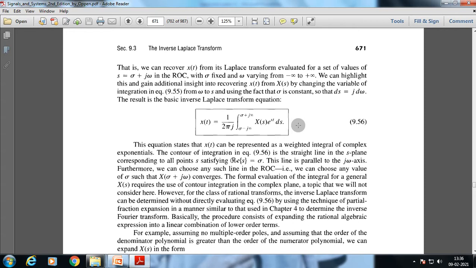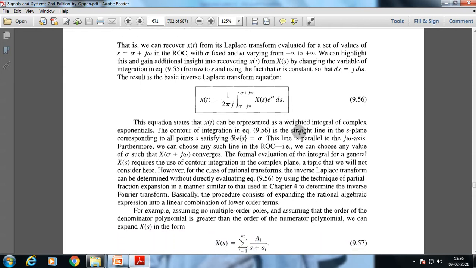The formal evaluation of the integral for a general X(s) requires the use of contour integration in the complex plane, a topic that we will not consider here. However, for the class of rational transforms, the inverse Laplace transform can be determined without directly evaluating this equation, using the technique of partial fraction expansion, in a manner similar to that used to determine the inverse Fourier transform.